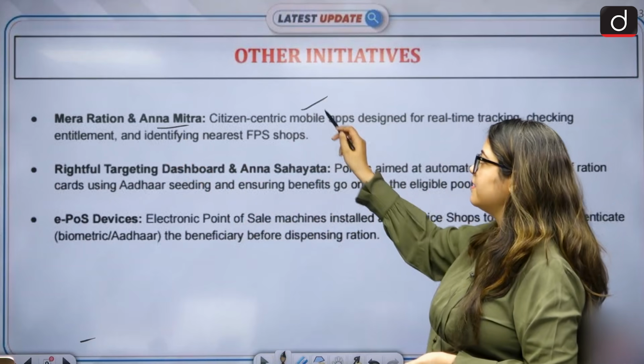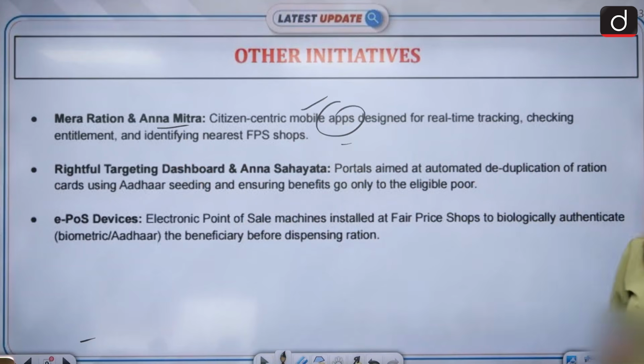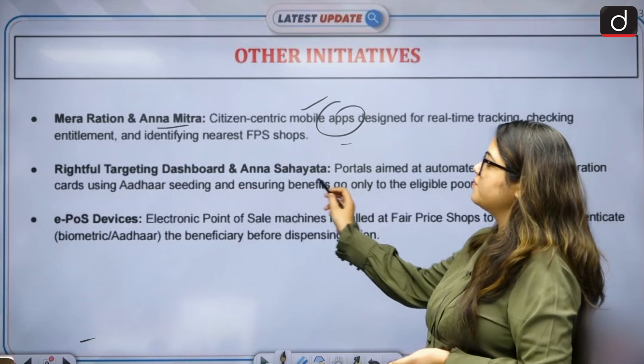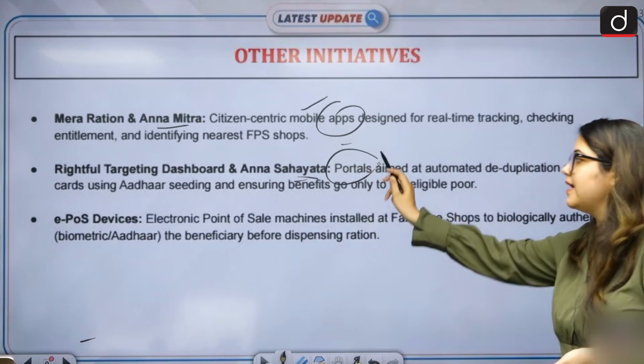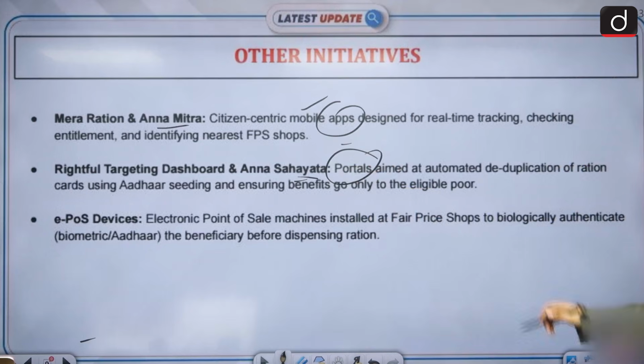What is that? Citizen-centric mobile apps. What is it? Mobile app, right? Why? Real-time tracking and checking of their enlistment. Then we have the rightful targeting dashboard. This we have introduced. And Anna Sahayata. These are portals that automate the process of deduplication of ration cards.